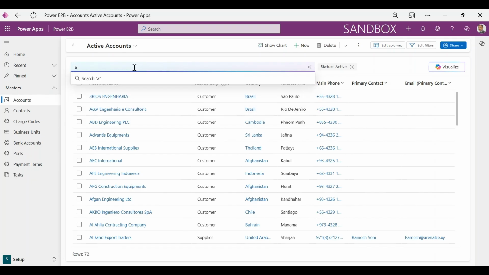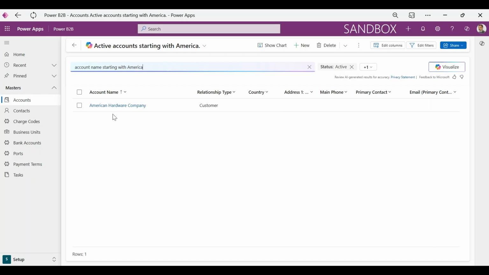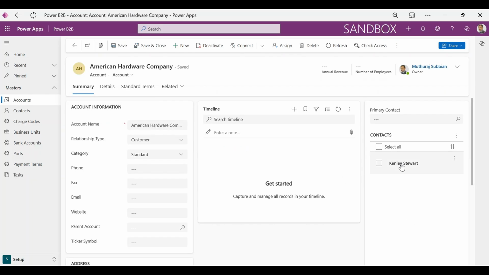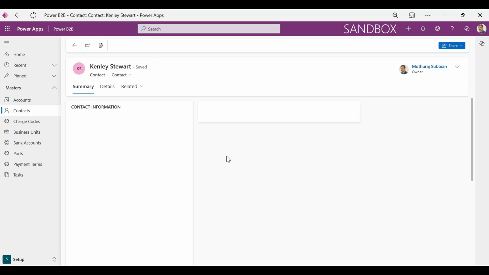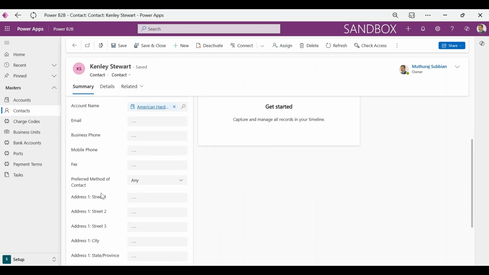Let us open the Accounts menu and search for any company whose name starts with America. We found the newly added account, which is not complete as we know only its name, and you will find Kenley already added as a contact under American Hardware Company. You may need to fill all other information before submitting the quotation if the inquiry is relevant.